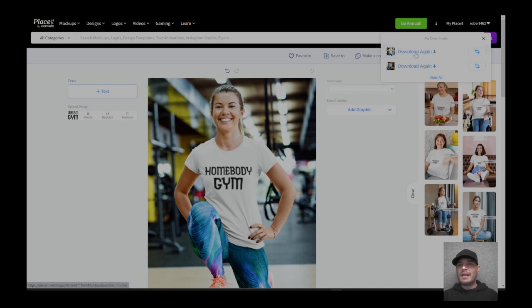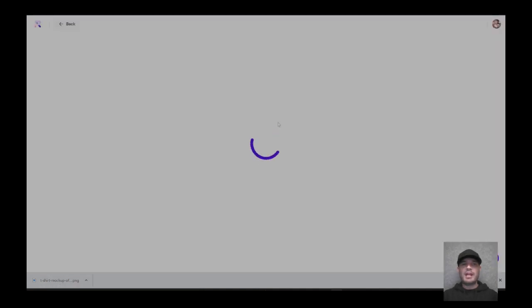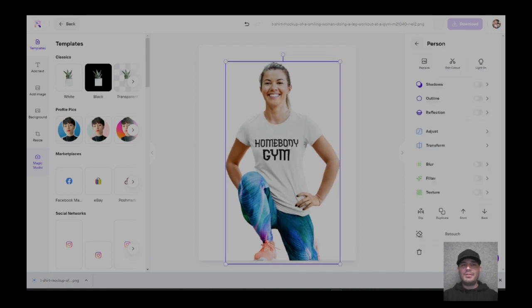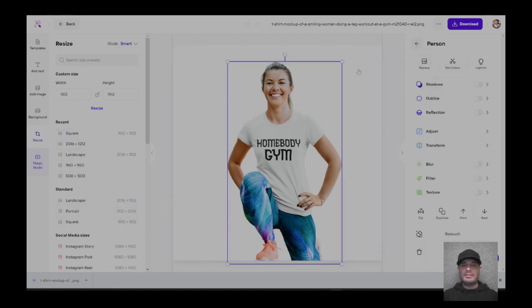All right, so I'm going to go ahead and download that and take it over to Photoroom. So I have Photoroom open over here. I'm just going to grab this and drag it. And now it's got her on there. Boom. Let's resize this. Let's make this square. And boom, she's right there. We'll just leave that there.